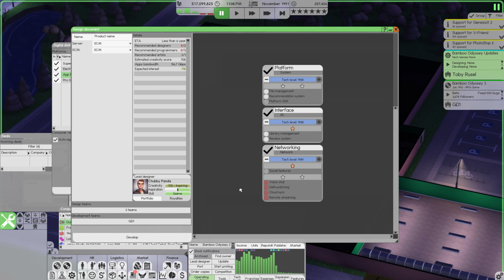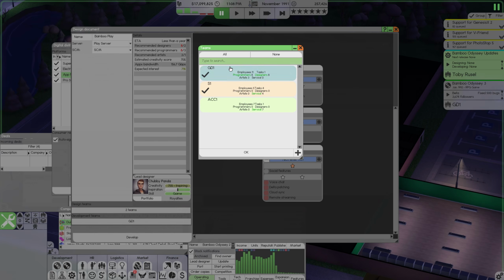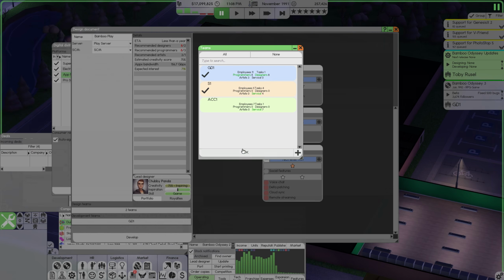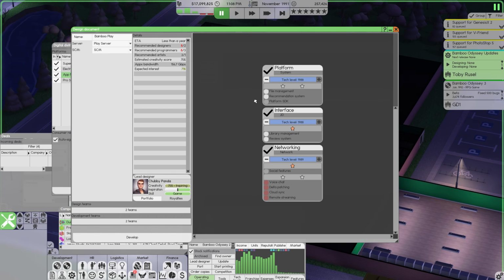This is going to do 2 things for us. Firstly, it's going to allow us to publish our game on our own platform. Think something like Steam or, I don't know, Epic Games, Ubisoft, whatever it is, something like that. This is going to be just Bamboo Play, I guess. That'll be fine. The server is going to be the Play server. The SCM server is going to be our SCM server. This is going to be assigned to GD1 and S1 as well. That'll be absolutely fine. And S1 there on our development team as well.